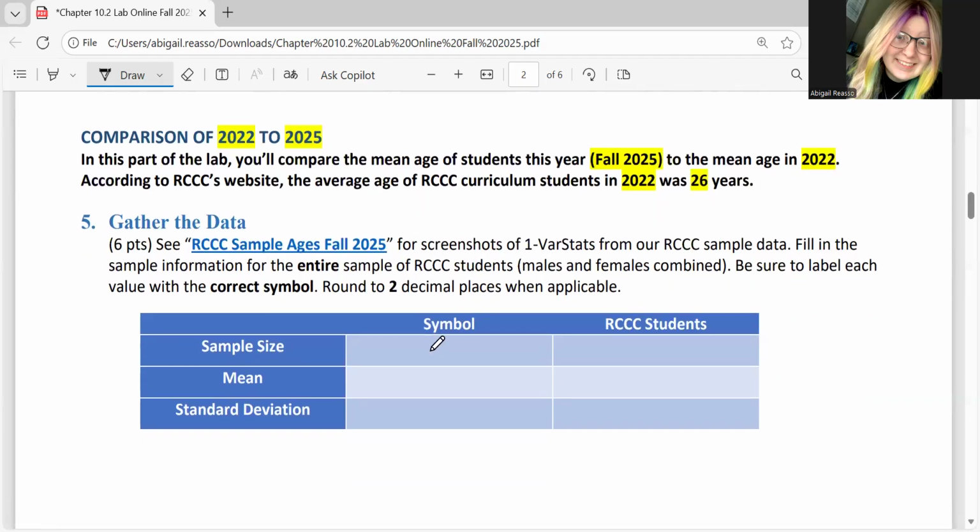Okay. So again, you'll put your symbols for the entire sample option, and then the values that go along with those numbers. Okay.